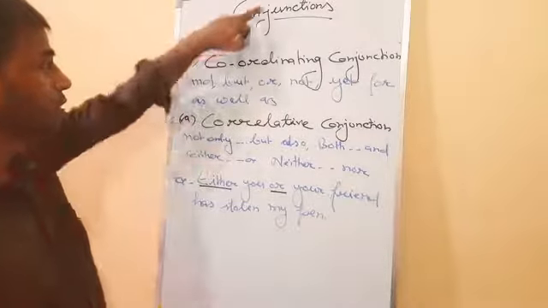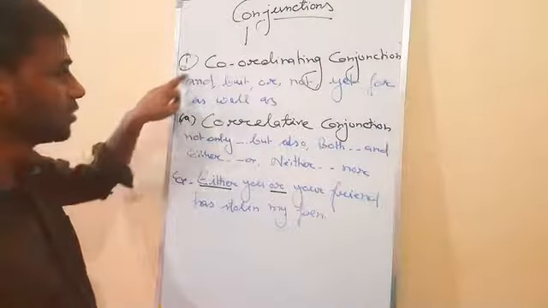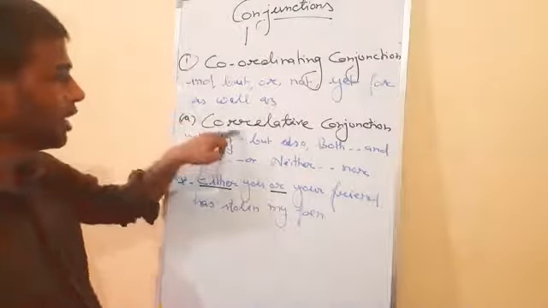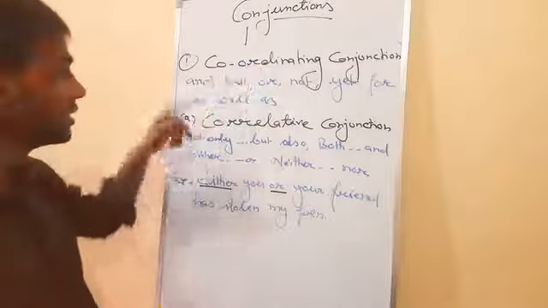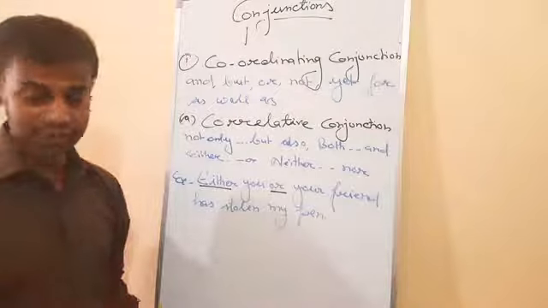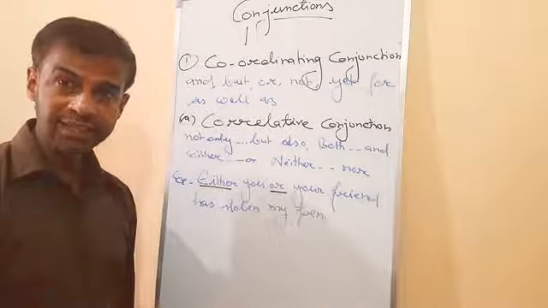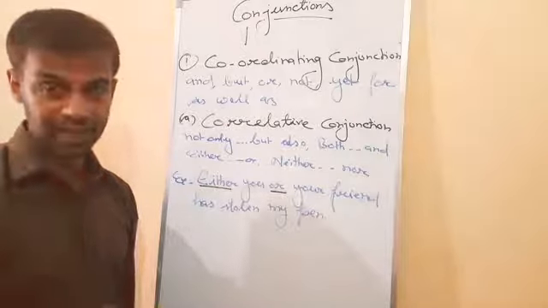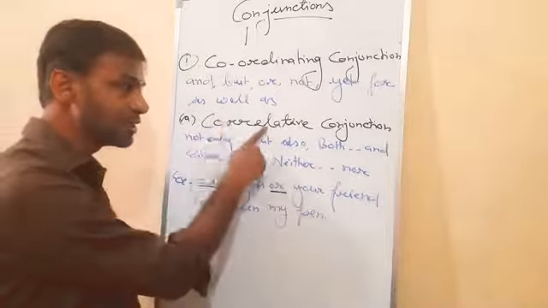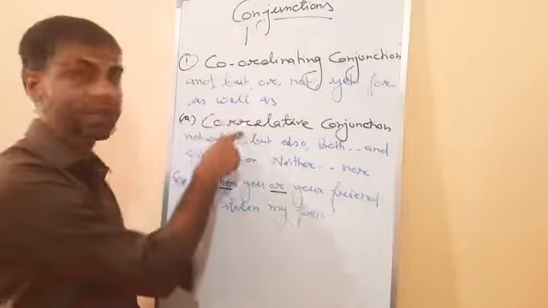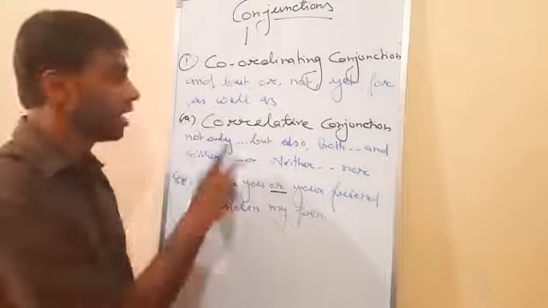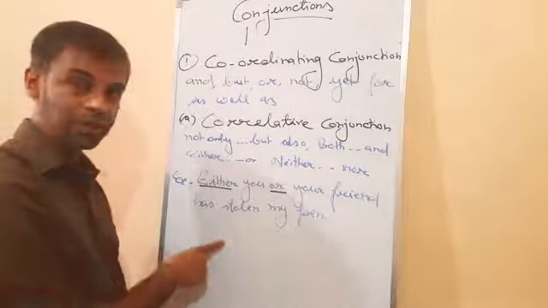First is coordinate conjunction; correlative is the part of the coordinate conjunctions. Second is subordinate conjunctions. So basically there are two parts of conjunction: coordinate conjunction and subordinate conjunctions. Understand now? So correlative conjunction is not third. This is the part of coordinate conjunctions. Is it clear now? And coordinate conjunction is over.